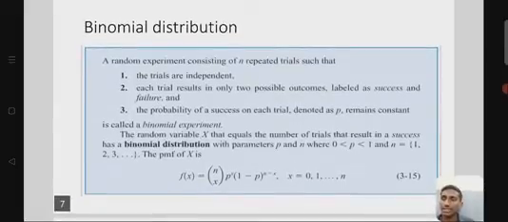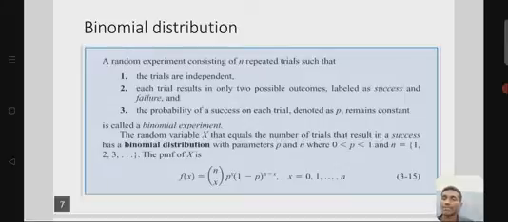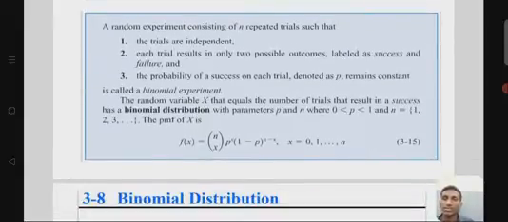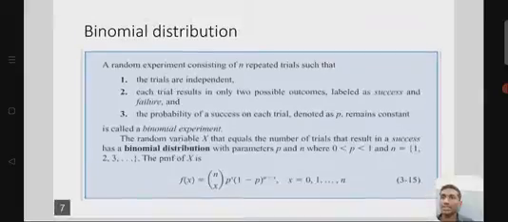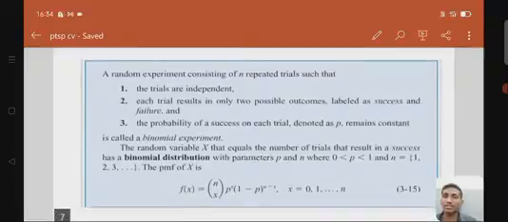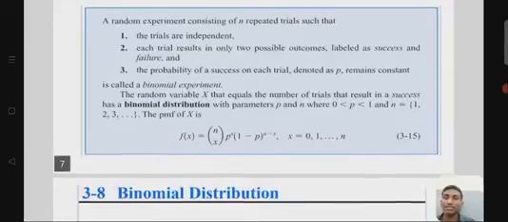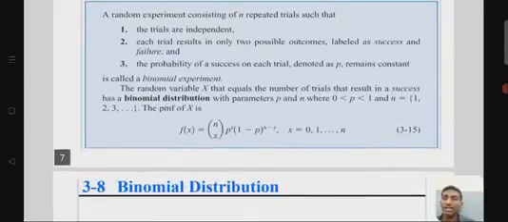In a binomial random variable or distribution function, it has only two parameters. p denotes the success rate and q denotes the probability of failure. So on the basis of p and q, we define the formula for the binomial density function or distribution. So here you can see the formal definition of binomial distribution, where the random variable x, that equals the number of trials that result in success, has a binomial distribution with parameters p and n, where p lies between 0 and 1, and n has values of 1 to n.